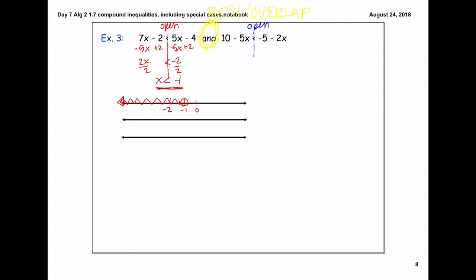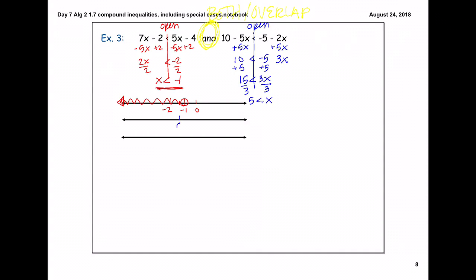Looking at the next example, I'm going to move my -5x by adding it, just so I don't have to remember or divide by a negative. So I flip my inequality. Add my 5. So I get 15 is less than 3x. Inverse of multiplication is division. 5 is less than x.